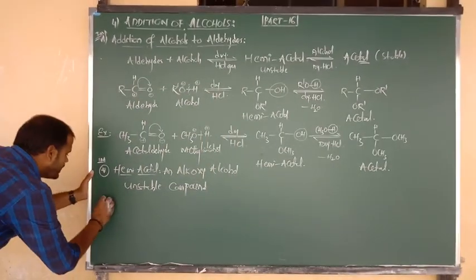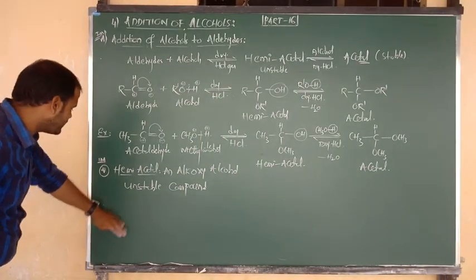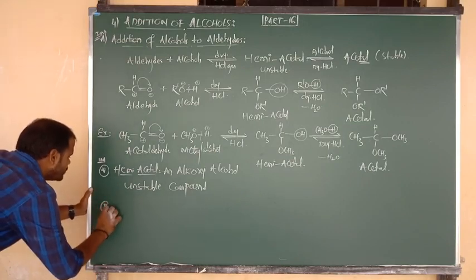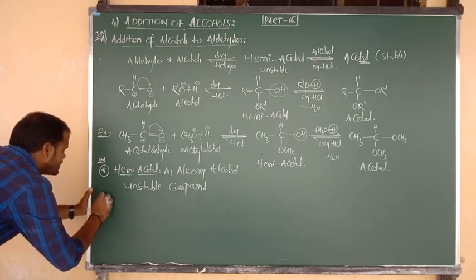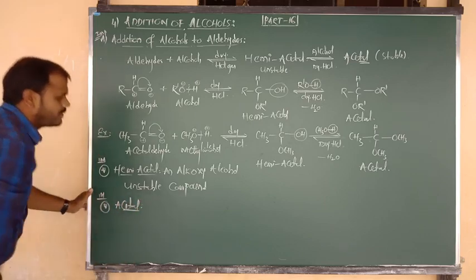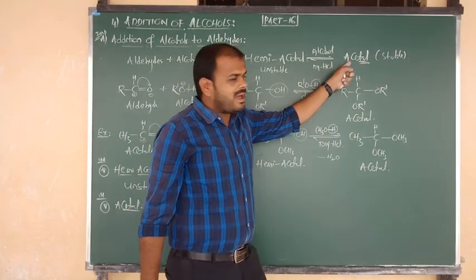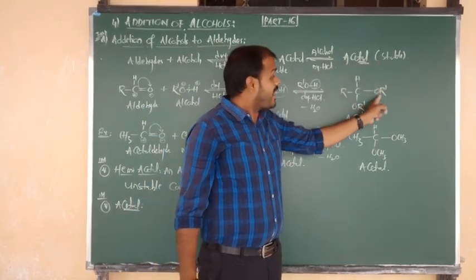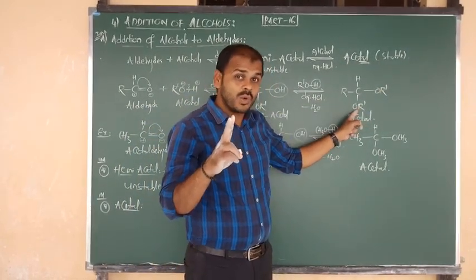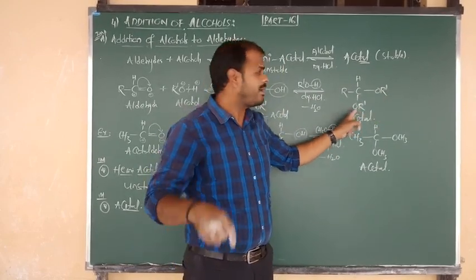Okay, next one is, what is the definition for acetal? So I am going to show you the acetal definition. Again, it is also important for 1 mark. What is meant by acetal? Listen carefully. This is the acetal formula. It is the stable form. How many alkoxys are there? 2 alkoxy groups, and they are present upon 1 carbon.